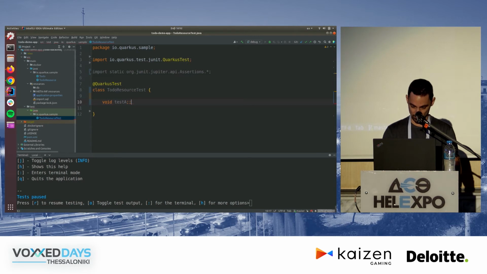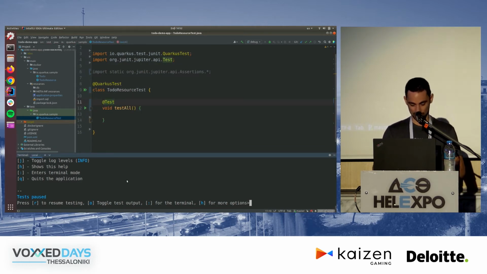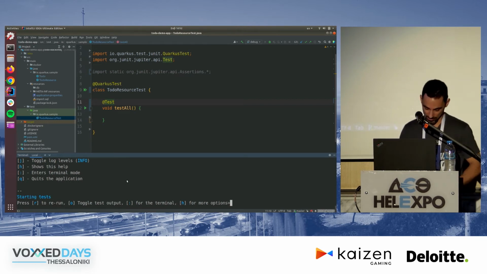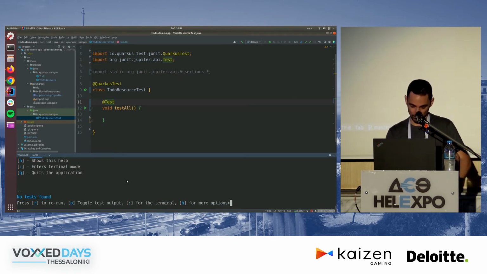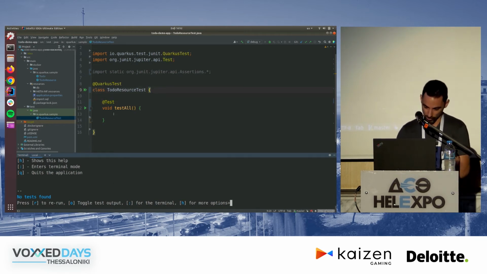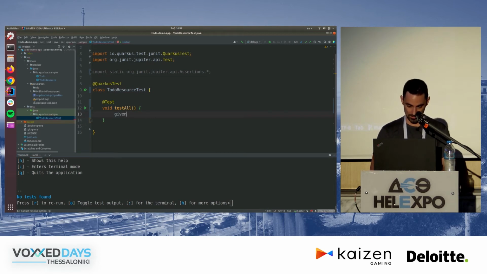And I'm going to say test all. Let's see, I'm going to say test here, and I'm going to press this button that says press R to resume testing. So now what this does is that it looks for tests that I've written, which I haven't done yet. So no tests found. Let's go ahead and start writing something. I'm going to say given.